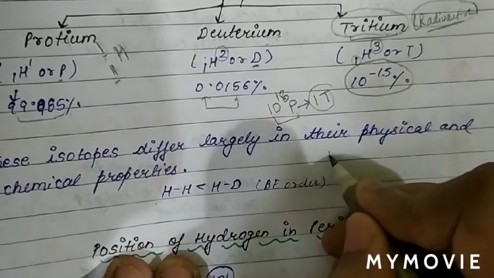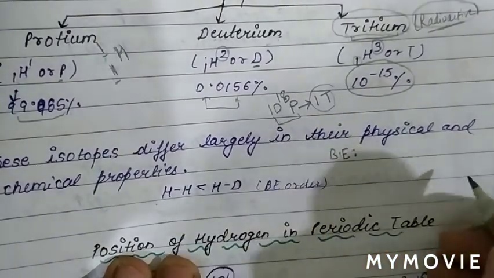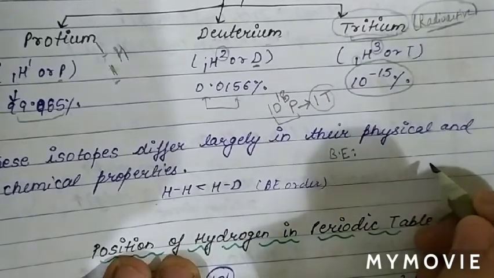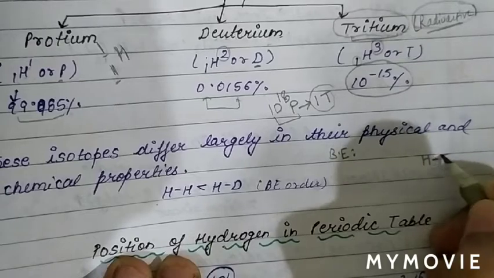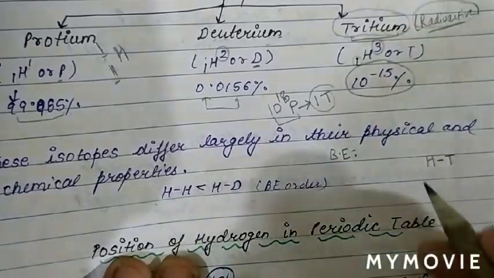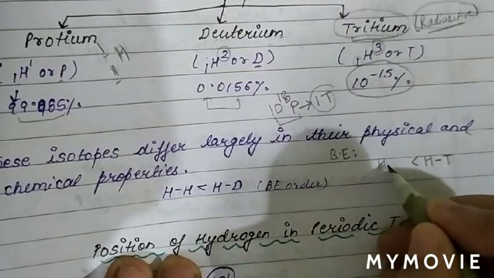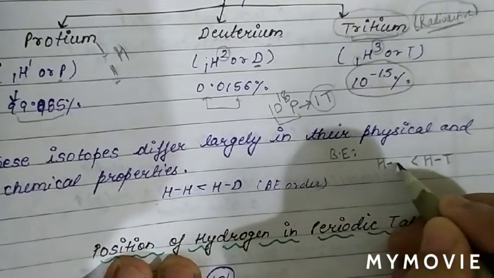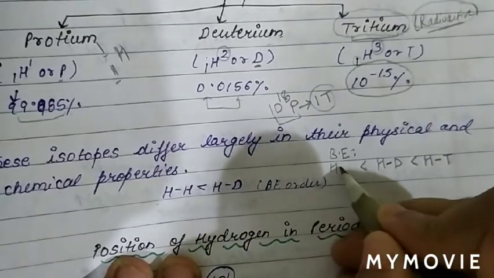When we compare the bond energy, the bond energy is highest when there is a bond between hydrogen and tritium. Then the bond energy is lower for the case of hydrogen and deuterium. Then the bond energy for hydrogen and hydrogen.